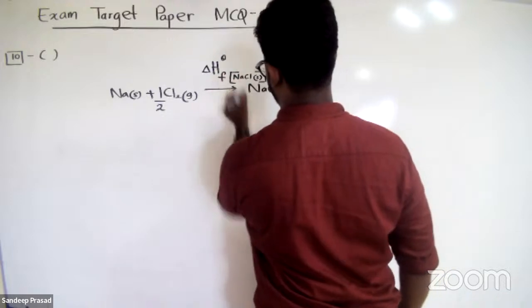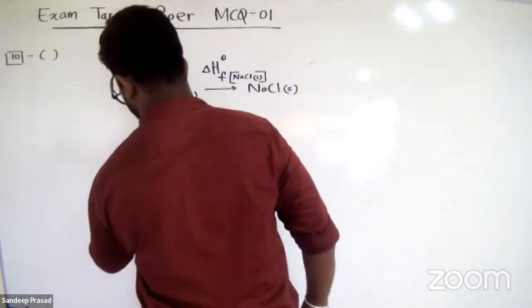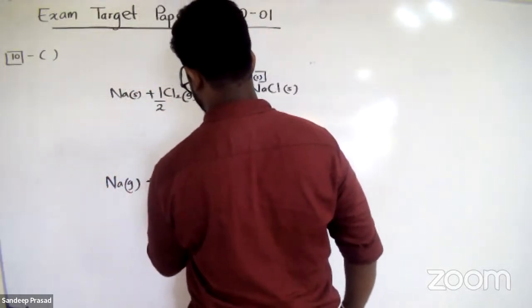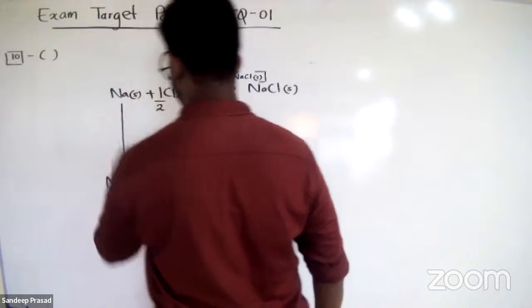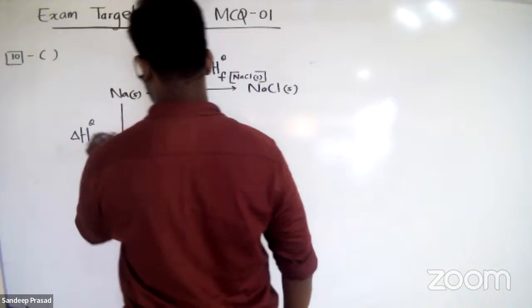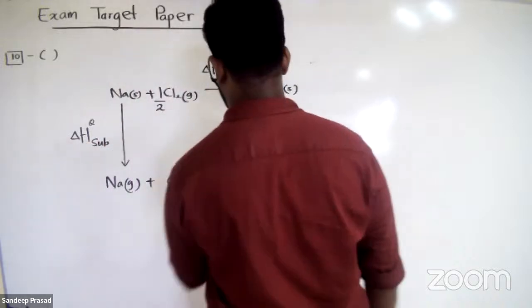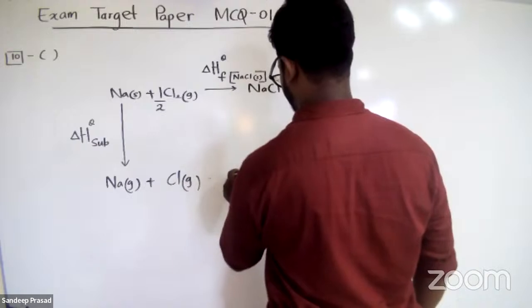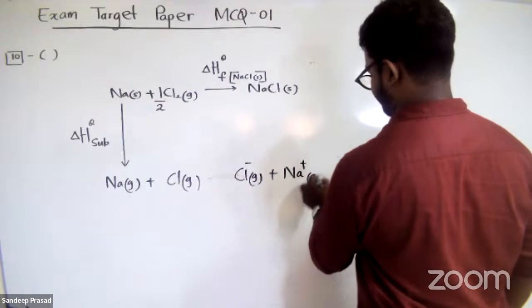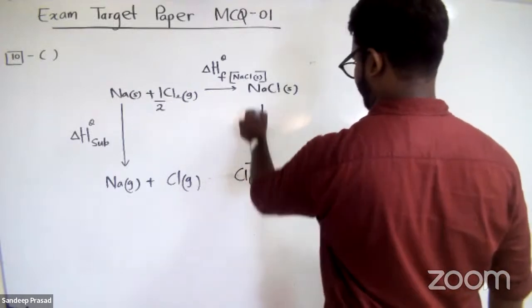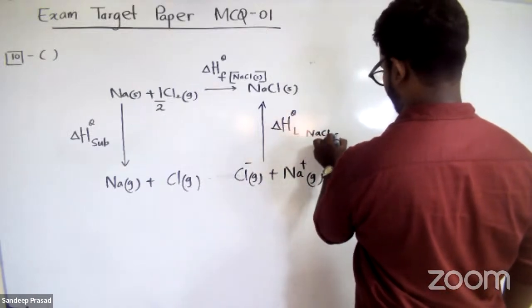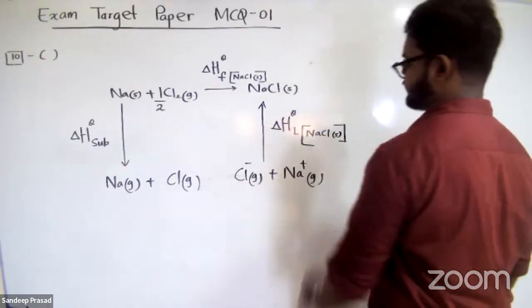And here we have sodium gas, and let me consider chlorine gas. Sodium solid to sodium gas is the sublimation enthalpy, delta H theta SUB. And then here we should have Cl minus gas and Na plus gas. From these we consider the lattice enthalpy, delta H theta L, of sodium chloride.